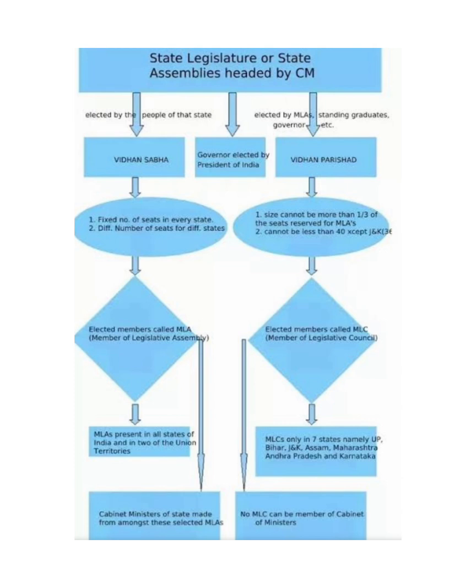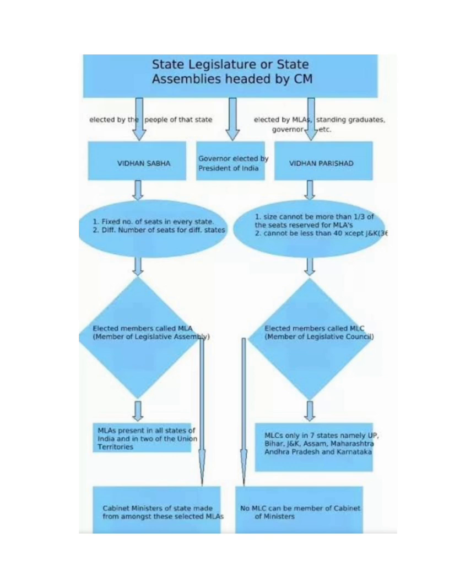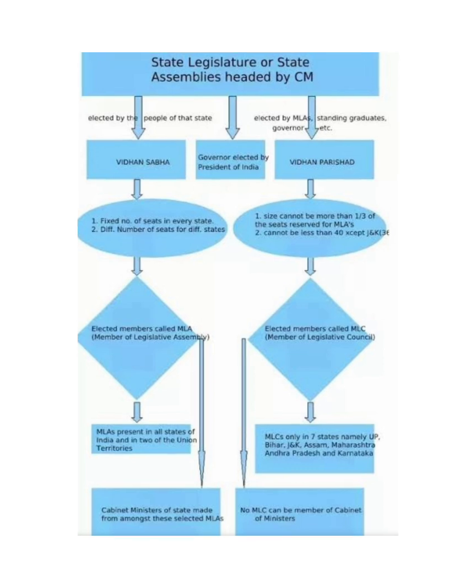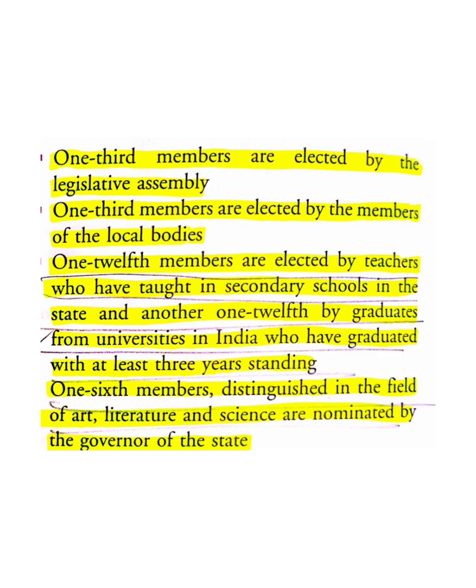On the other hand, the members of Vidhan Parishad, that is the state Legislative Council, are not elected directly by the people. The process of election of the members of the Vidhan Parishad is quite different from the elections of Vidhan Sabha. So let's have a look at it.